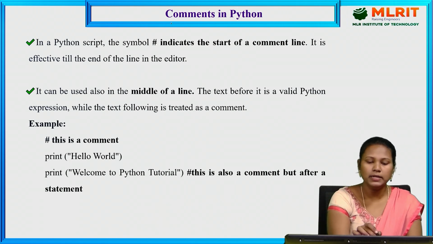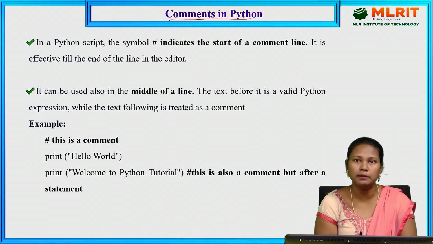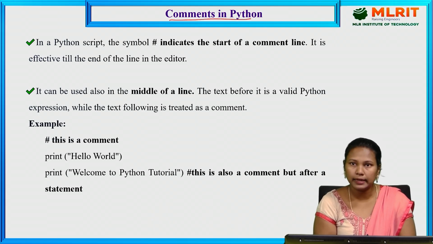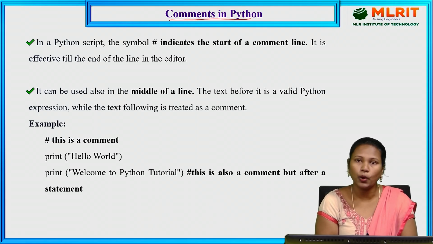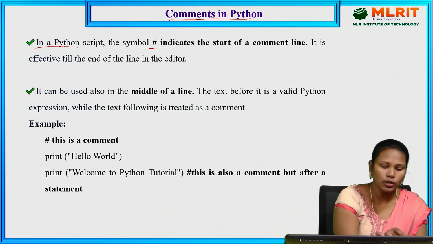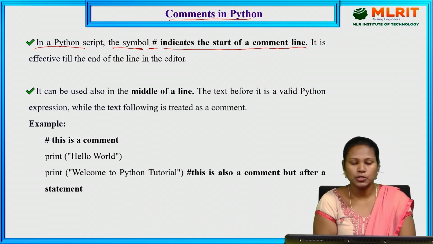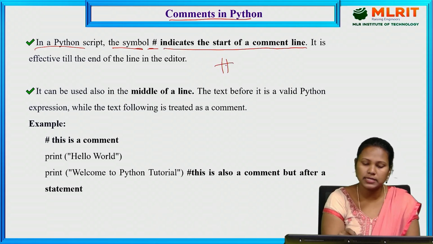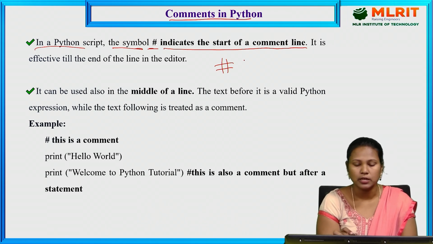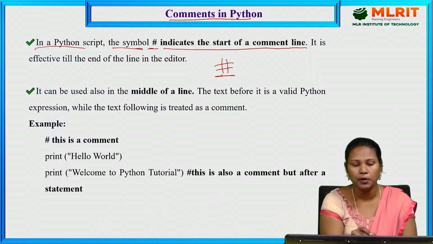Next one, comments in Python. Whenever you are writing a program to develop any big, large software, you have to specify what type of program it is. So you have to write comment lines. For a single line comment, we use the hash. In Python, the symbol hash indicates the start of a comment line. For example, this is the first program, this is the login page.